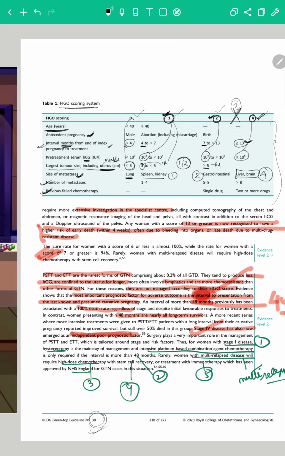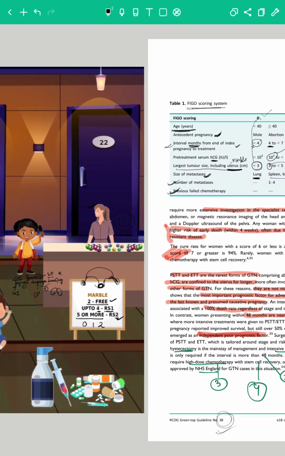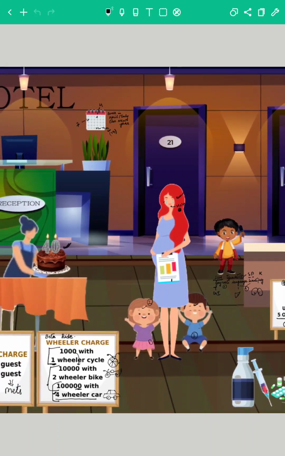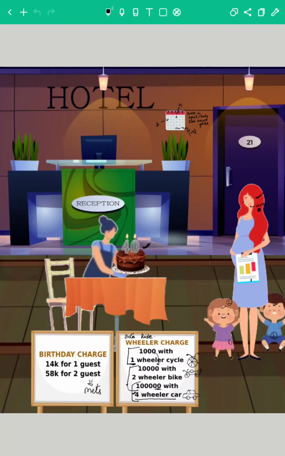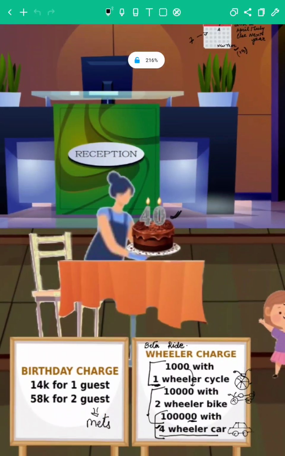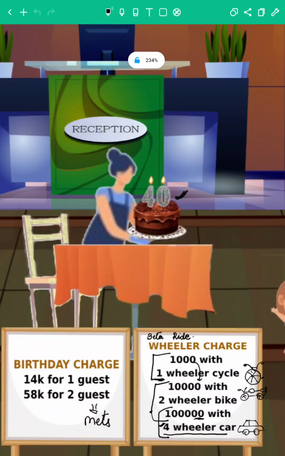Now when we talk about the number of metastasis, you can see mets and guests. This sounds very alike. Here they will only allow a maximum of 2 guests at a time. And the charges are very high for the guests.